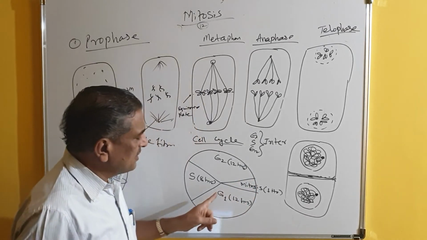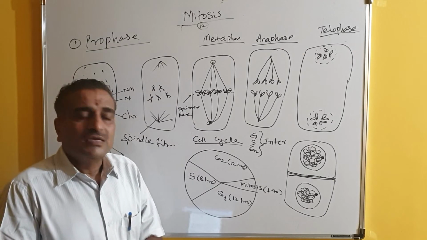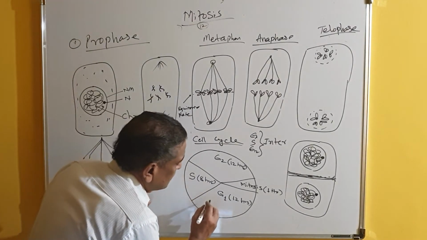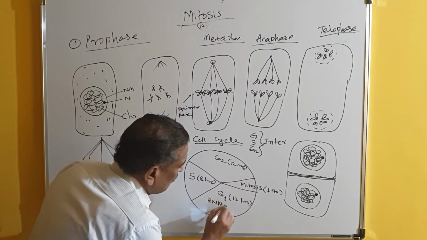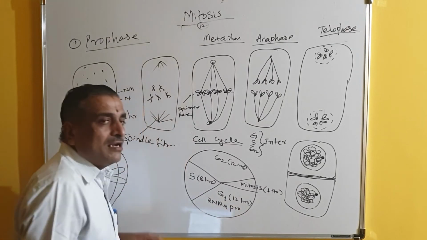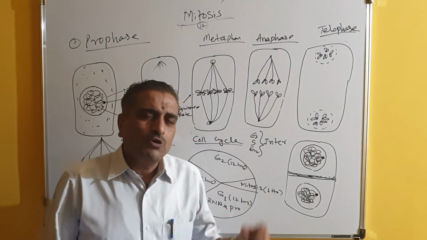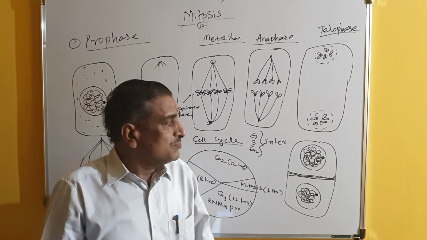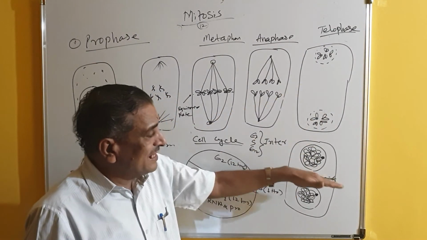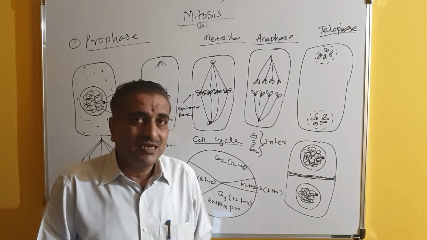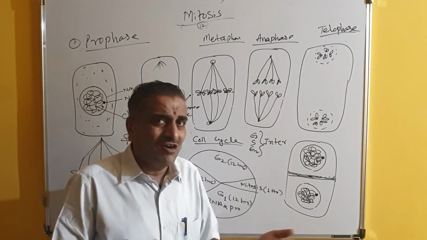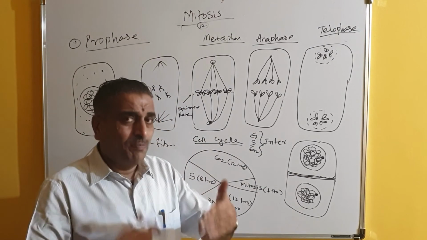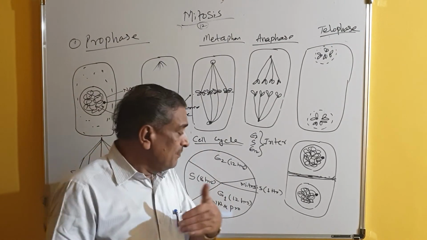So what does the cell do during G1? In the G1 stage, the cell is preparing RNA and protein. RNA and protein are produced in plenty, because whatever RNA was there in the mother cell has been distributed to the daughter cells. A sufficient quantity of RNA and proteins is not there, so the cell is now preparing RNA and protein.